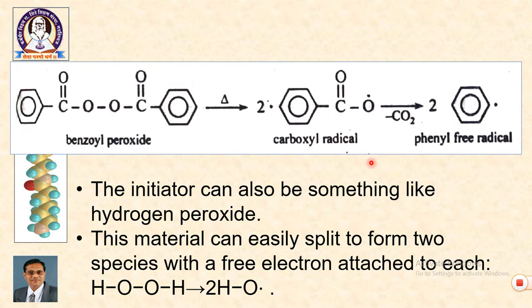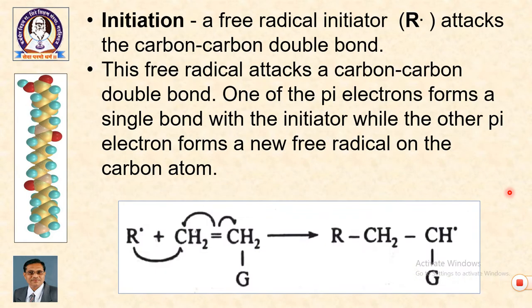The initiator can also be something like hydrogen peroxide. This material can easily split to form two species with a free electron on each. Hydrogen peroxide also gives two radical species. So, that is the first stage which initiates the reaction. In the second step, called initiation in addition polymerization,